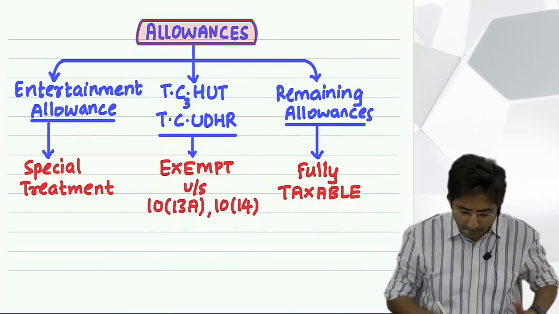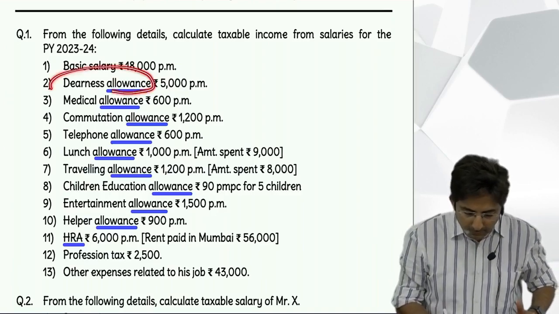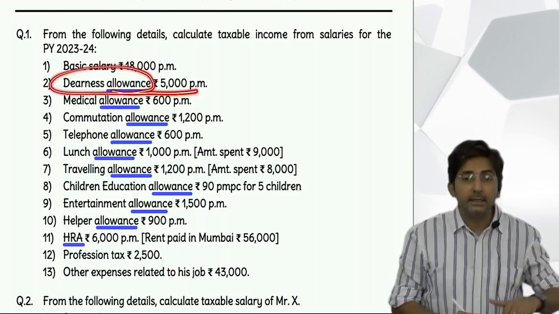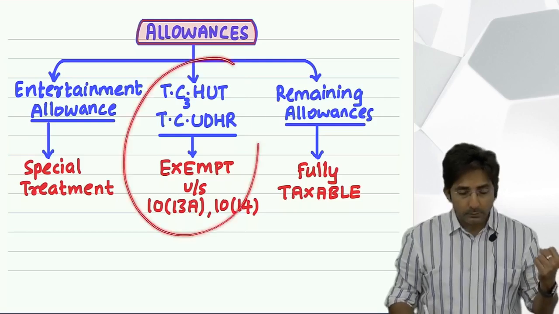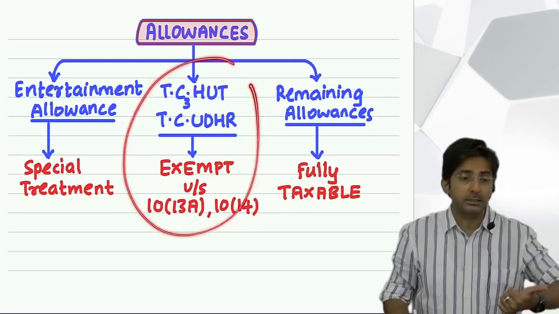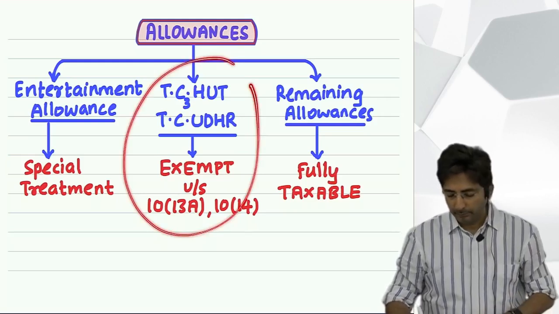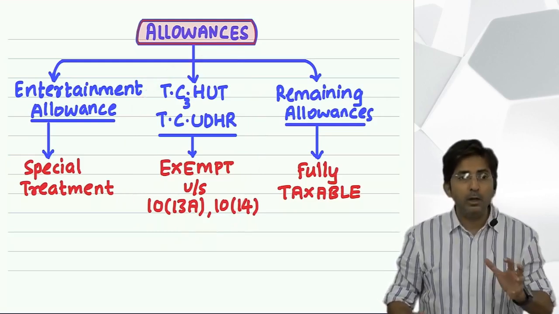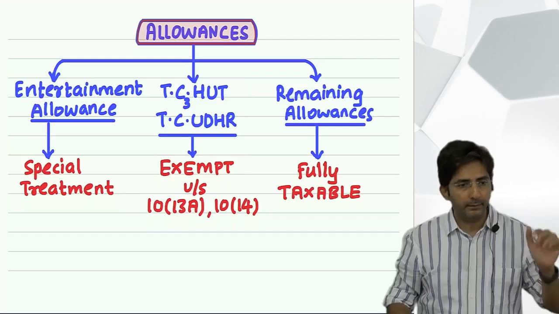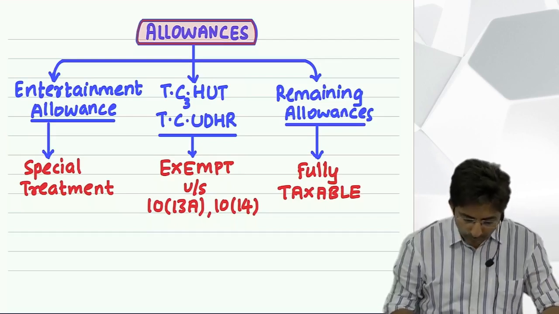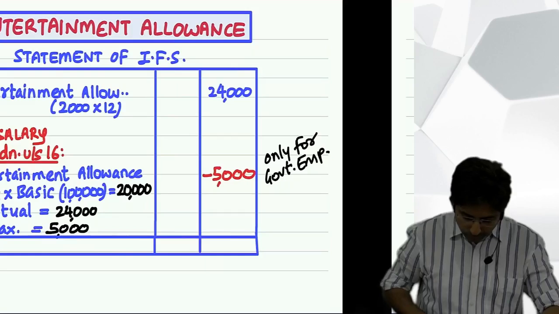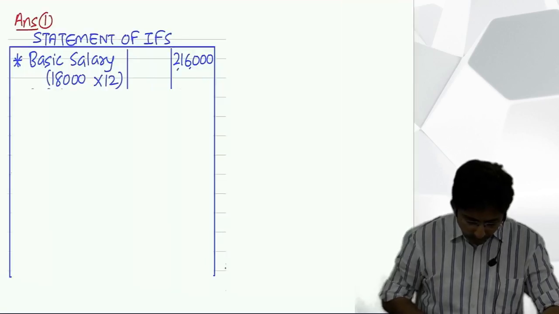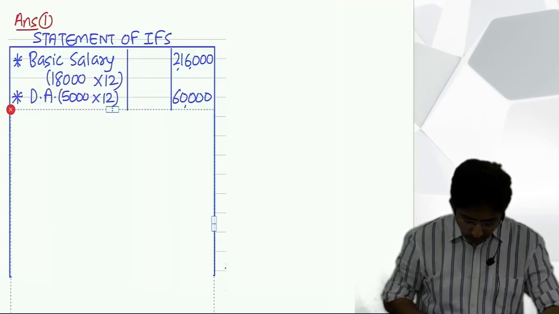So tell me the first point, dearness allowance. Does it come in TC hut, TC udhar? No, it is not there in the keyword. Look here. So this is my remaining allowance, fully taxable. Fully taxable means full amount. In the outer column you will write the full amount. How much? 5,000 into 12, 60,000.